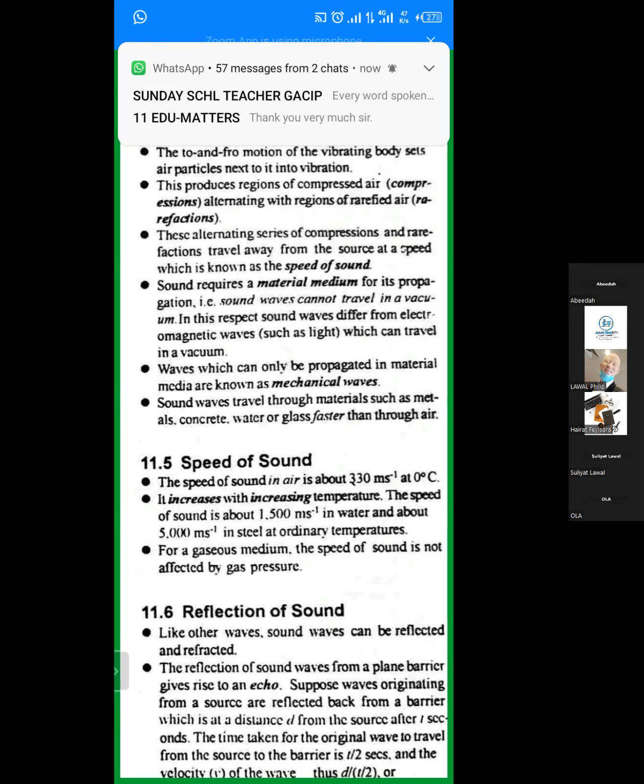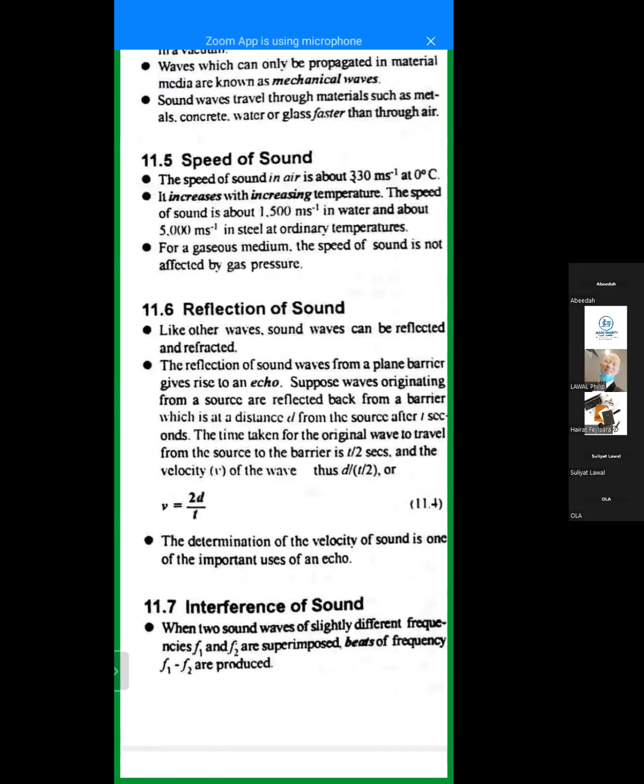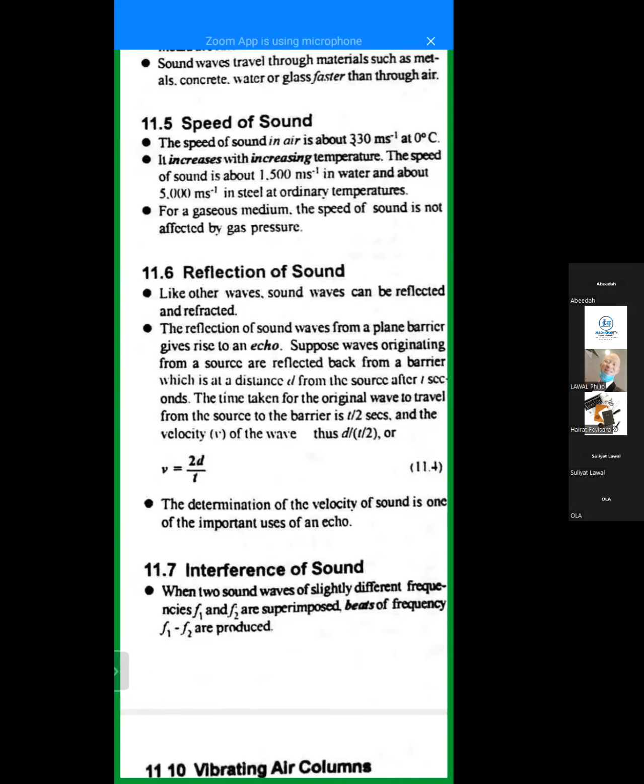Let's go to reflection of sound. I've told you how it can be made use of. Sound is being reflected.